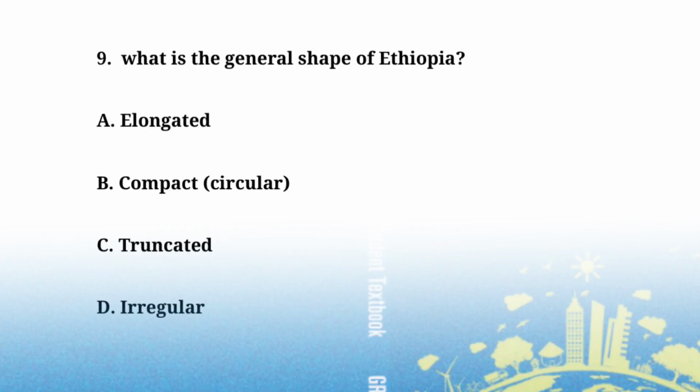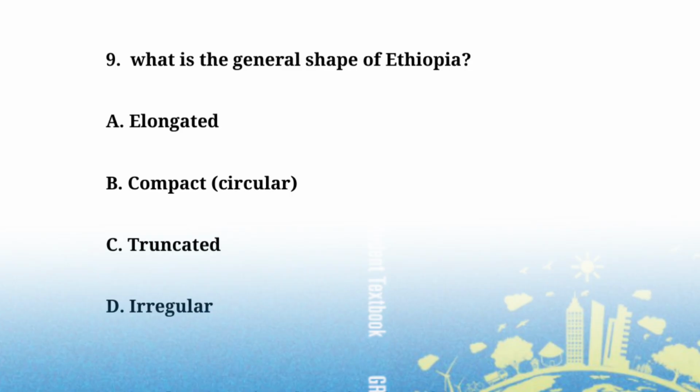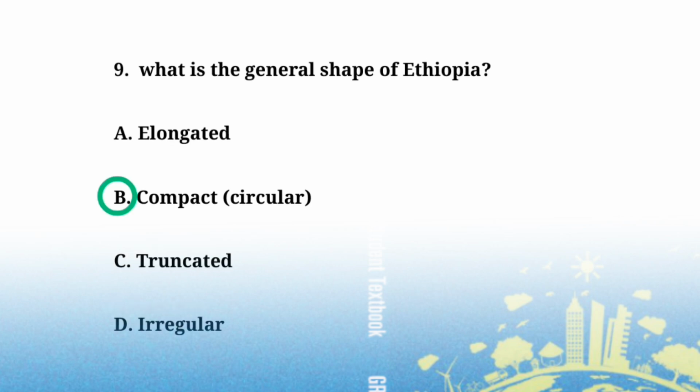What is the general shape of Ethiopia? A. Elongated. B. Compact circular shape. C. Turning shape. D. Irregular shape. The shape of Ethiopia is B. Compact circular shape.